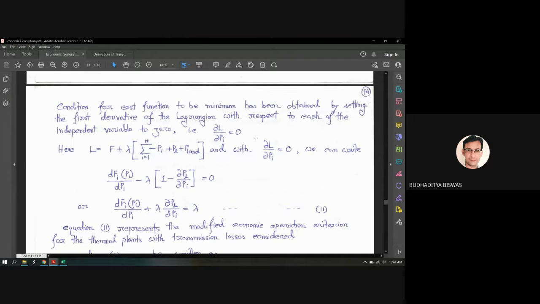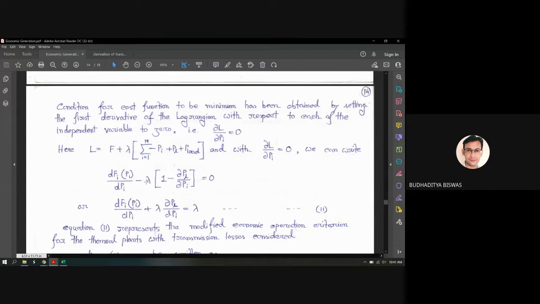Taking the first derivative with respect to the independent variables, we can write dFi(Pi) by dPi minus lambda, because this is equal to Pi. The P load is a constant quantity, so its derivative becomes 0, but this loss is not a constant. I will explain why the loss is not constant.